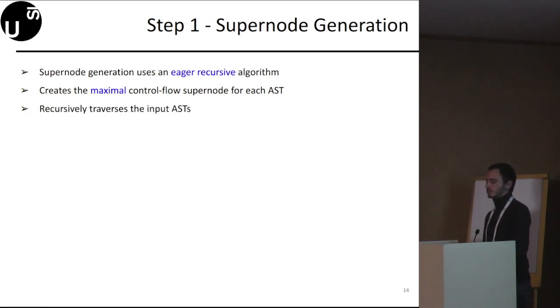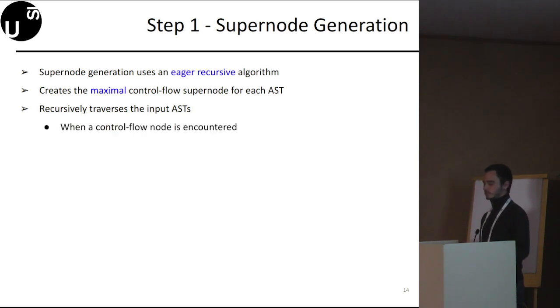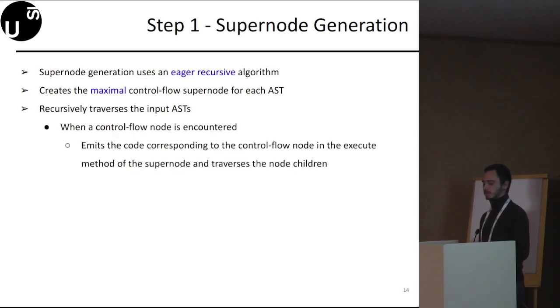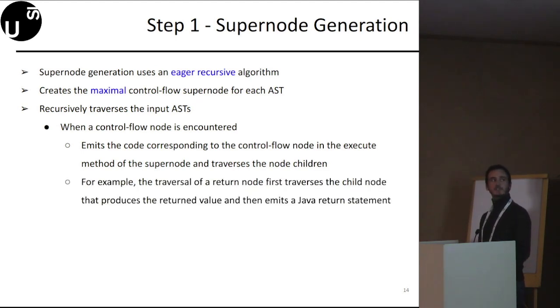The algorithm recursively traverses the input ASTs. When a control flow node is encountered, the algorithm emits the code corresponding to the control flow node in the execute method of the supernode and traverses the node children. For example, the traversal of a return node first traverses the child node, and hence the node that produces the return value. Then it emits a Java return statement.